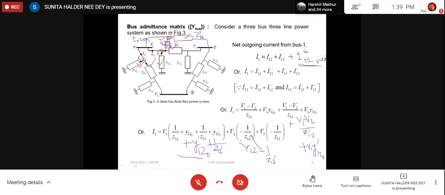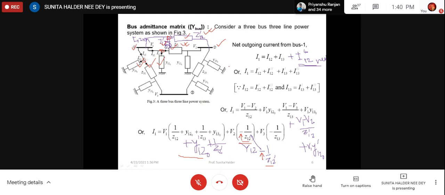And for the off diagonals, it is the summation of transfer admittances, or the summation of series admittances of the lines connected between those two buses. So here, after adding the new line between bus 1 and bus 2, there are two admittances. I am showing by double tick: Z12 dash and Z12 are the two impedances, so the two admittances will be 1 by Z12 and 1 by Z12 dash. And the off diagonal is with a negative sign.